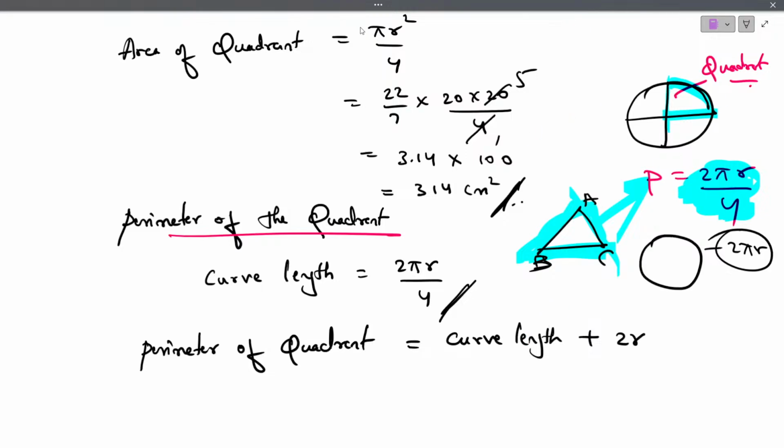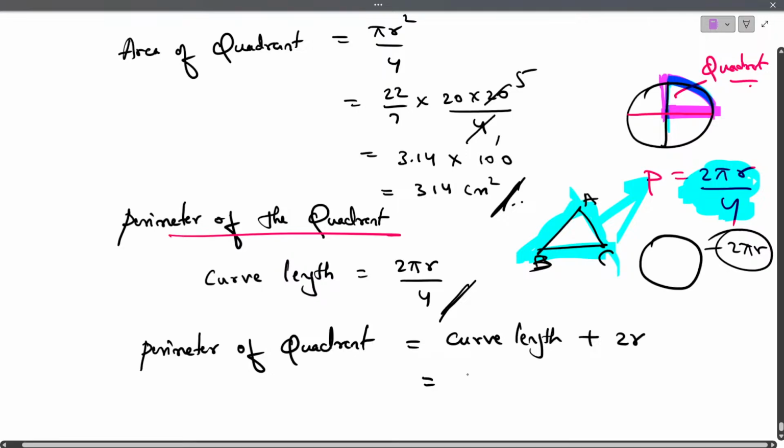Even in this, if you want to find the perimeter, what we should do? First we have to take this side. Correct? First we have to add this side plus this side plus this side. So we have to add all these three sides. This side is curve length, and this is one radius, this is one radius. So we have 2 times the radius, that is 2r. So what is curve length? 2 pi r by 4 plus 2r.